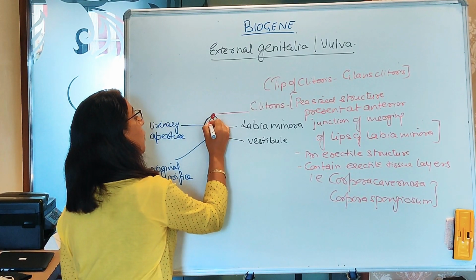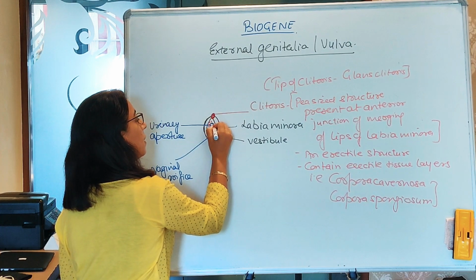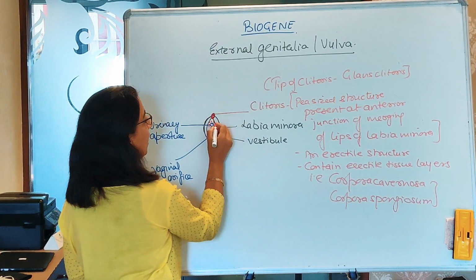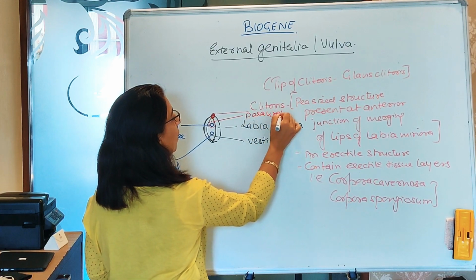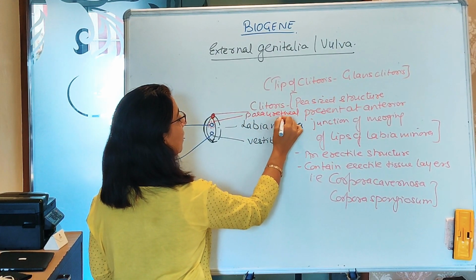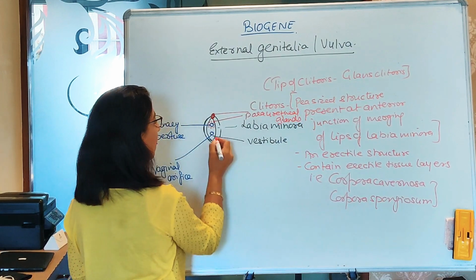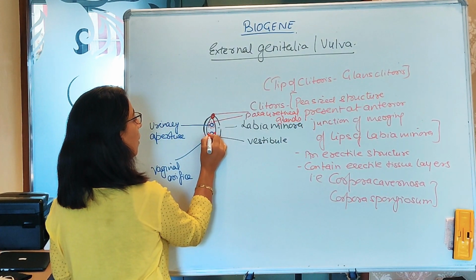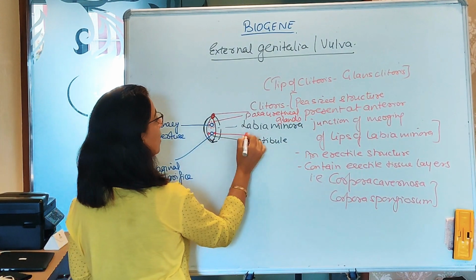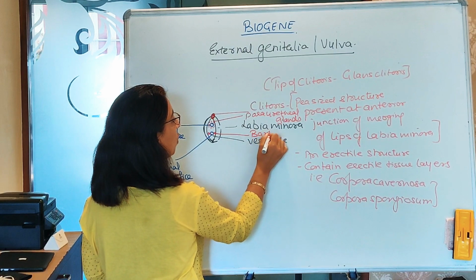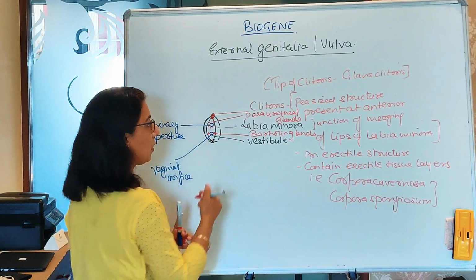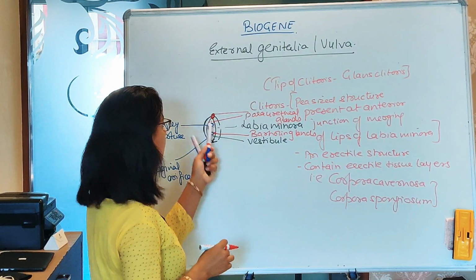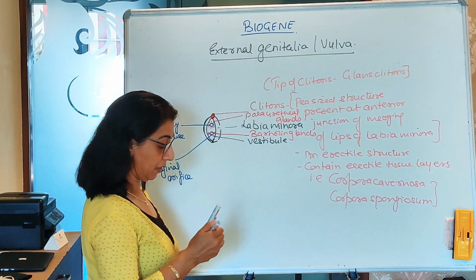Around here you can find some glands. These are the para-urethral glands. These glands are accessory glands of the female, and here there are large paired glands, which we call Bartholin glands. So inside the vestibule, two structures are there.